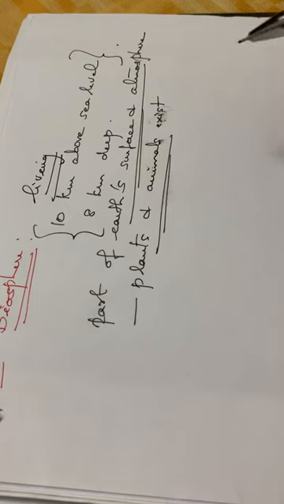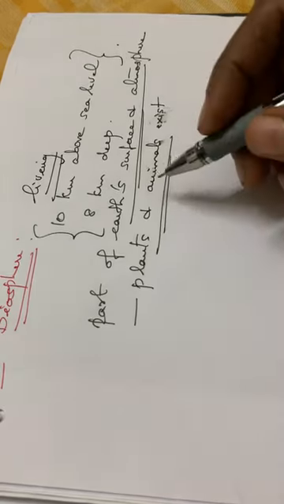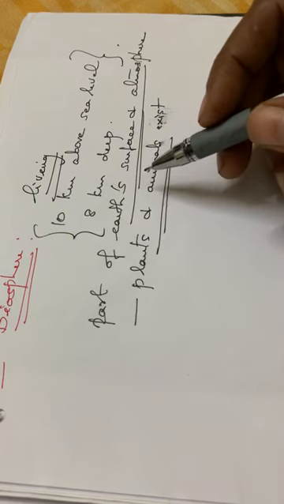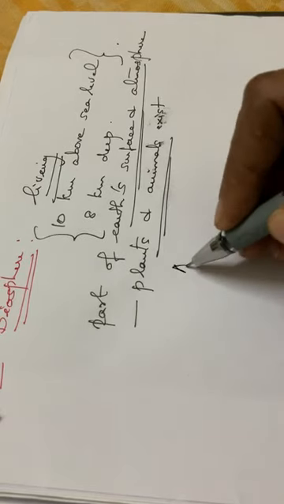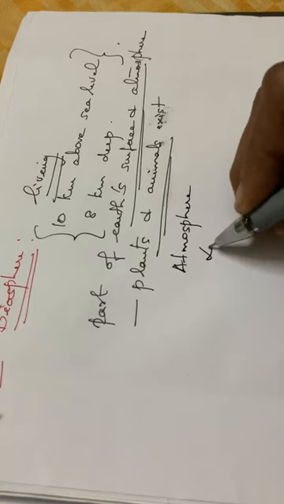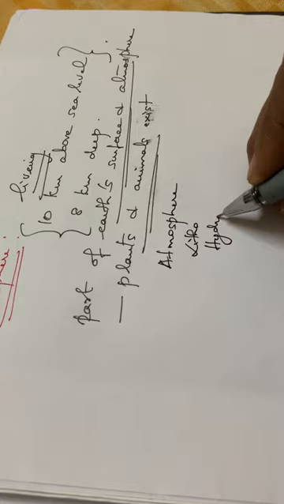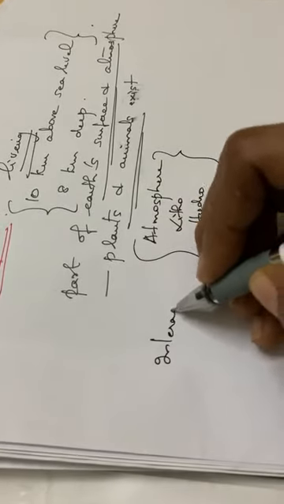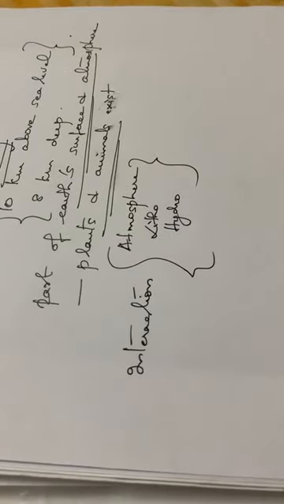And also this biosphere cannot exist singly. There will be an interaction of the biosphere with the other three segments: atmosphere, hydrosphere and lithosphere. So the biosphere has interaction with the atmosphere as well as the lithosphere and hydrosphere. Otherwise the biosphere can't exist. That means they are influenced by each other.